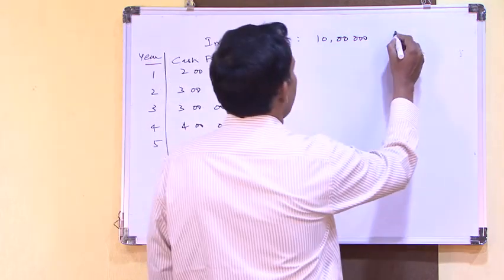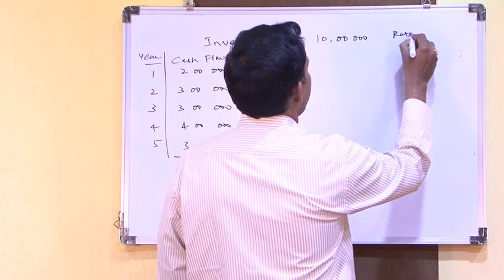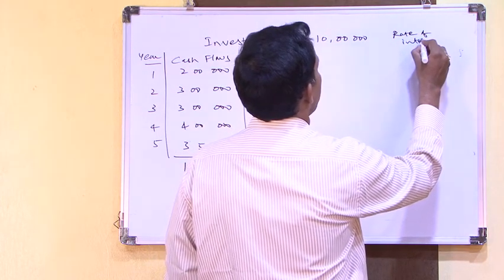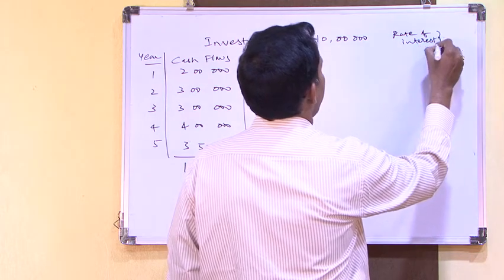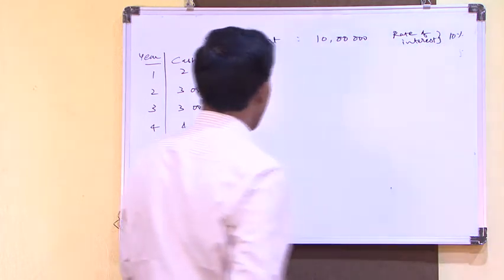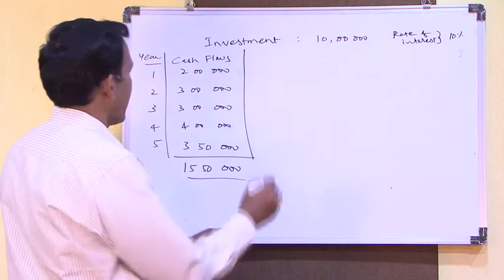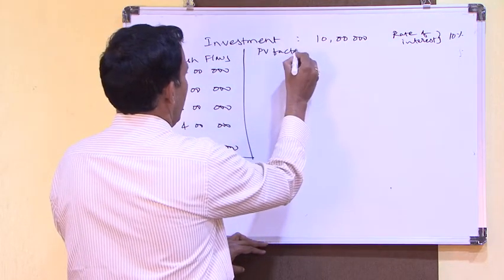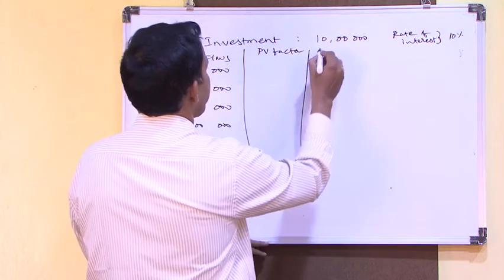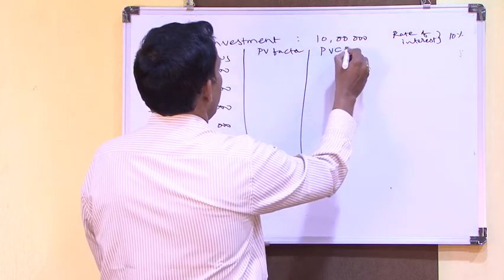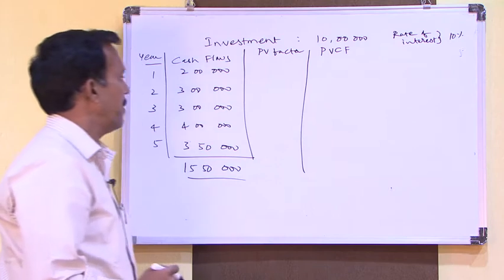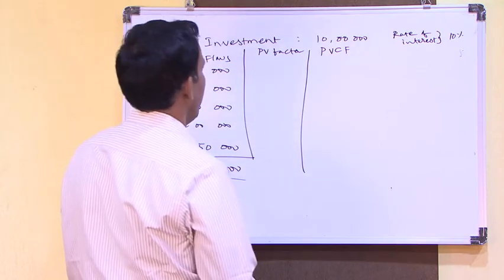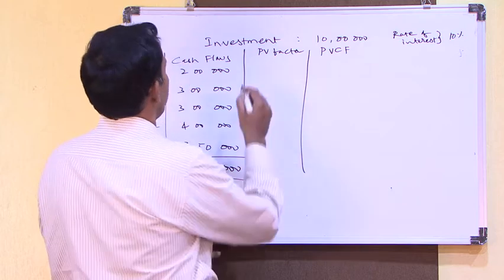Suppose here the rate of interest is 10%. So PV factors we need to calculate using the formula, then multiply PV factors with the cash flows, then you will find PVCF, present value of the cash flows.